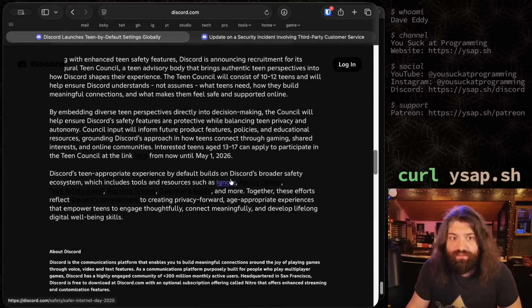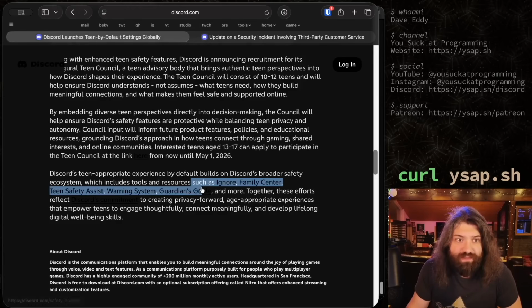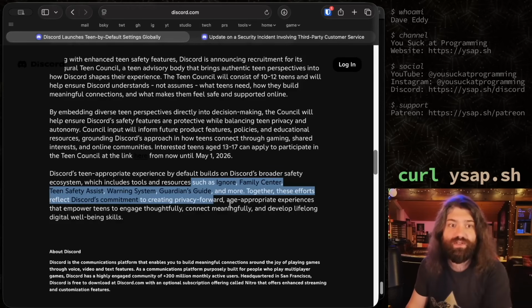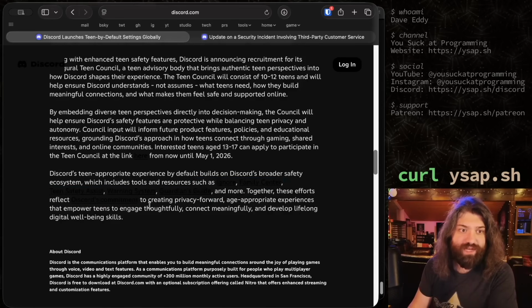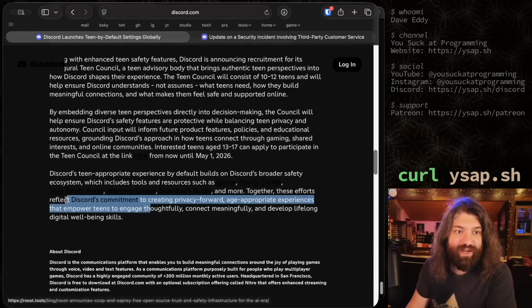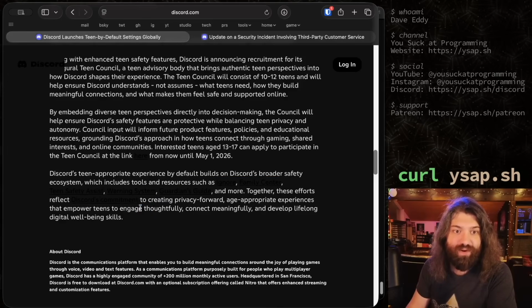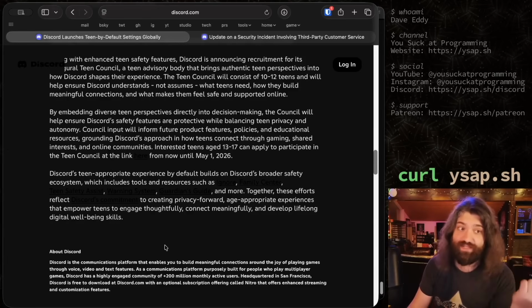Discord's teen appropriate experience by default builds on Discord's broader safety ecosystem, which includes tools and resources such as Ignore, Family Center, Teen Safety Assist, Warning System, Guardian's Guide, and more. So, okay, these are Discord things that I'm just not even aware of. They reflect Discord's commitment to creating a privacy-forward, age-appropriate experience that empowers teens to engage thoughtfully, connect meaningfully, and develop lifelong digital well-being skills. Hey, I mean, that stuff sounds great.